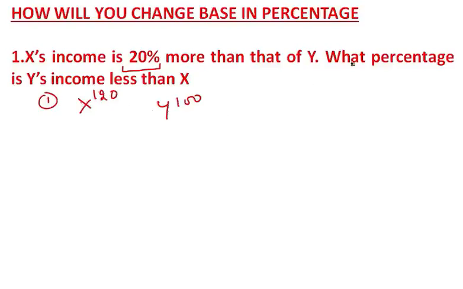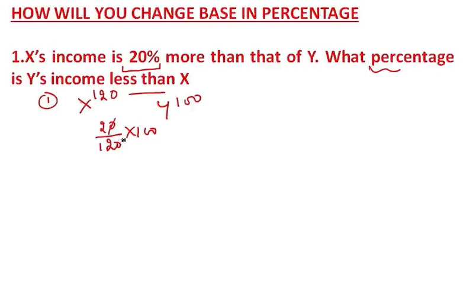Fine. Now it is asked what percentage Y income is less than X. This Y is how much less than X? This is less by 20. On whom? On X. Now it is asking percentage, so you have to multiply by 100.